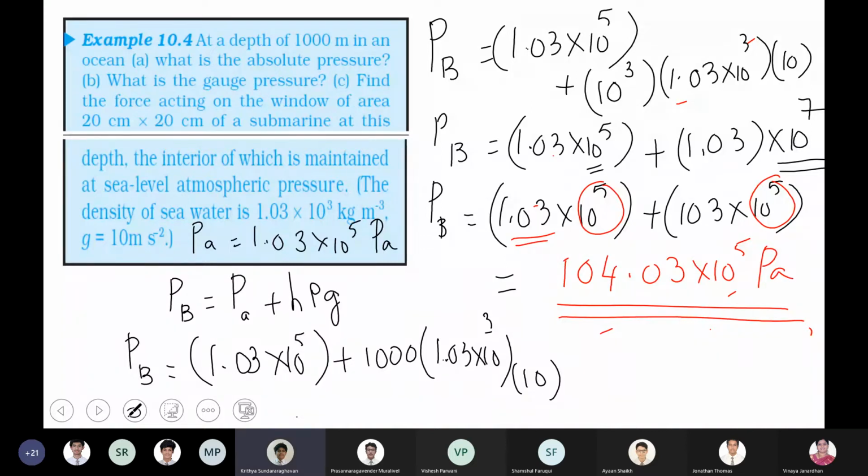Atmospheric pressure, you can take 76 centimeters, 1.01, right? Not 1.0, it is 1.013, but in this numerical they have given it as 1.03, so I have just taken it as 1.03. Ma'am, can we always take the density of water as that value?